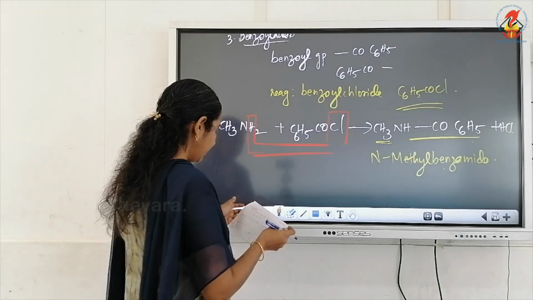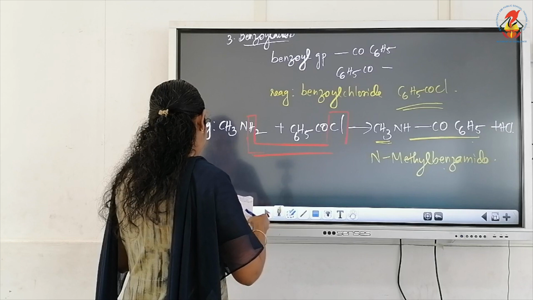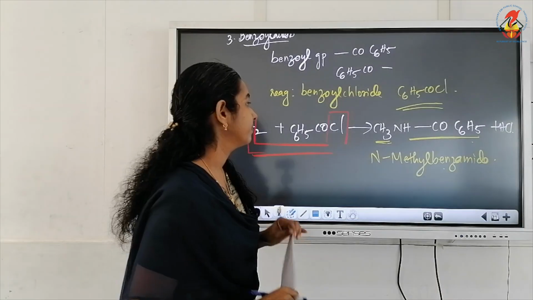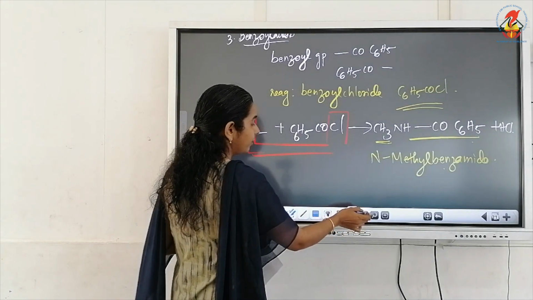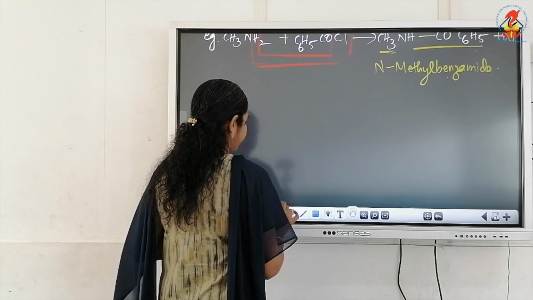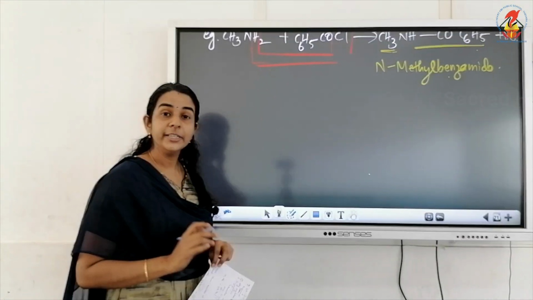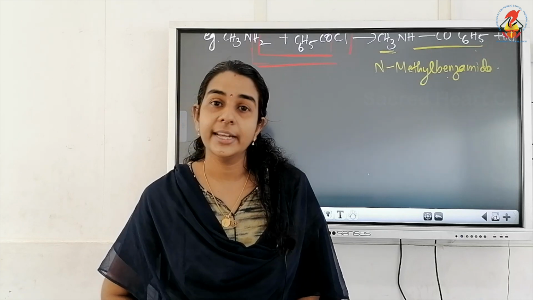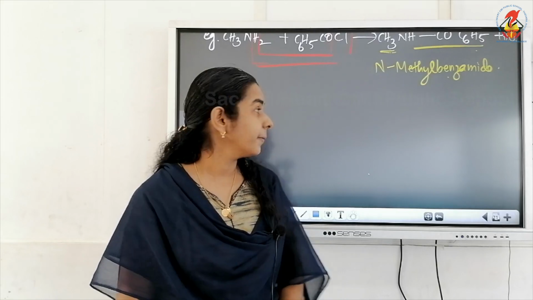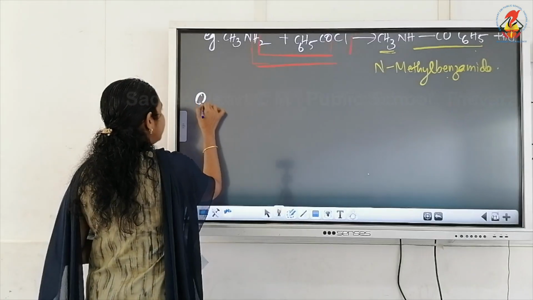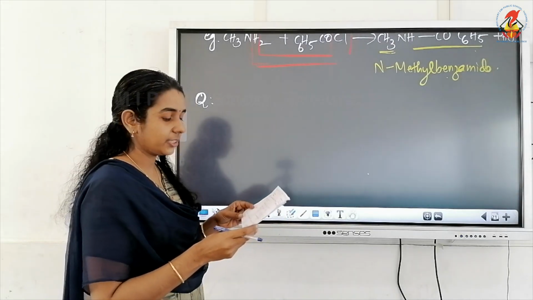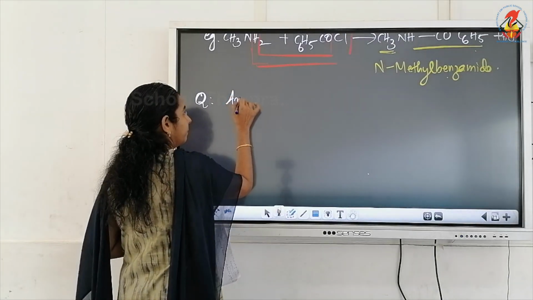So this is about the benzoylation reaction. So remember the reagent that we use for benzoylation is benzoyl chloride. So benzoylation and acylation both are coming as named reactions. Benzoylation especially.